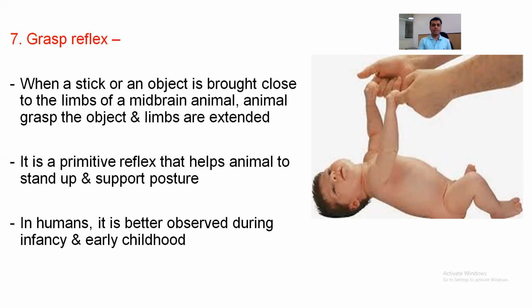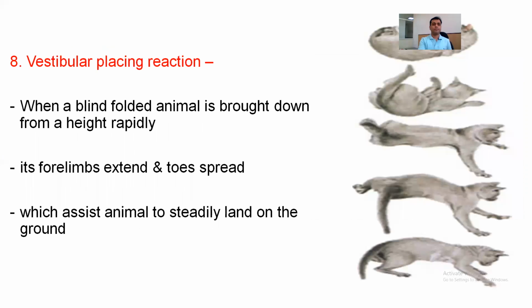As we can see in the diagram, when a stick or an object, here in this case the finger, is brought close to the limbs, that is the upper limb, of a midbrain animal, it grasps the object and the limbs are extended. It is a primitive reflex that helps the animal to stand up and to support the posture. In humans, it is better observed during infancy and during the earlier part of childhood.